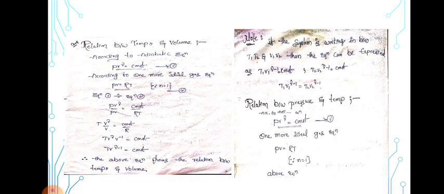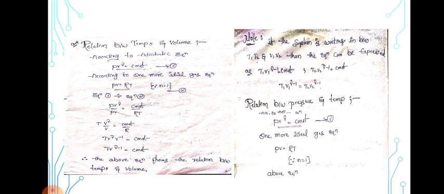So next topic, relation between temperature and volume. According to the adiabatic equation, PV to the power of gamma is equal to constant. This is equation number 1. According to the ideal gas equation, PV is equal to nRT, and since n is equal to 1, finally PV is equal to RT. This is equation number 2.